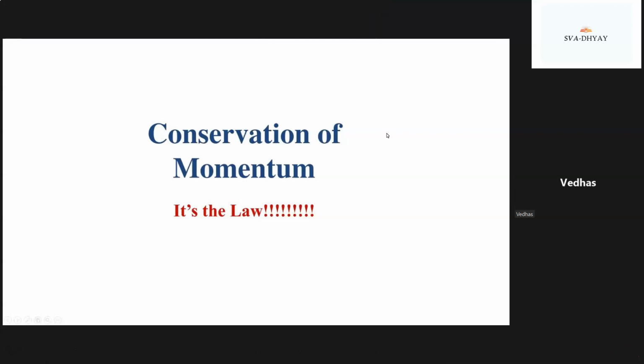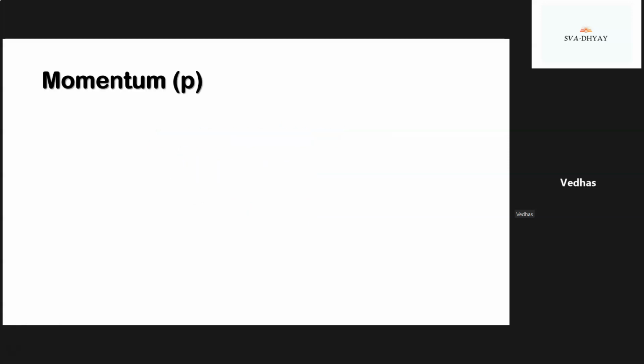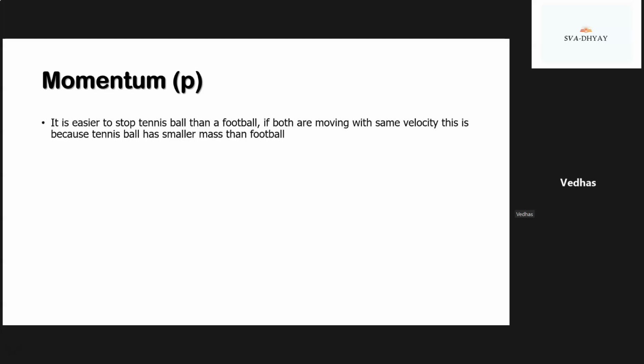Today we will see about the law of conservation of linear momentum. First, we will look upon momentum. It is easier to stop a tennis ball than a football if both are moving with the same velocity. This is because the tennis ball has smaller mass than the football.